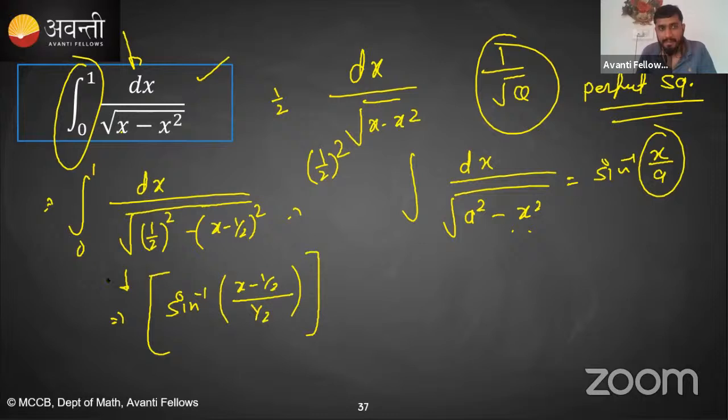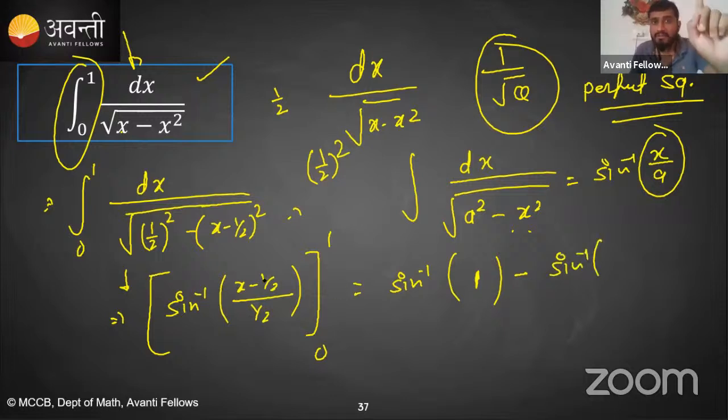Use this limit. Limit is 0 to 1. When you put this limit, first put the upper limit. Upper limit will be what? Sine inverse of x minus 1 by 2 upon 1 by 2 will be replaced by 1. So 1 minus 1 by 2 becomes 1 by 2 upon 1 by 2. It will become 1. Minus the lower limit: sine inverse of 0 minus 1 by 2, upon 1 by 2. So this will become minus 1.